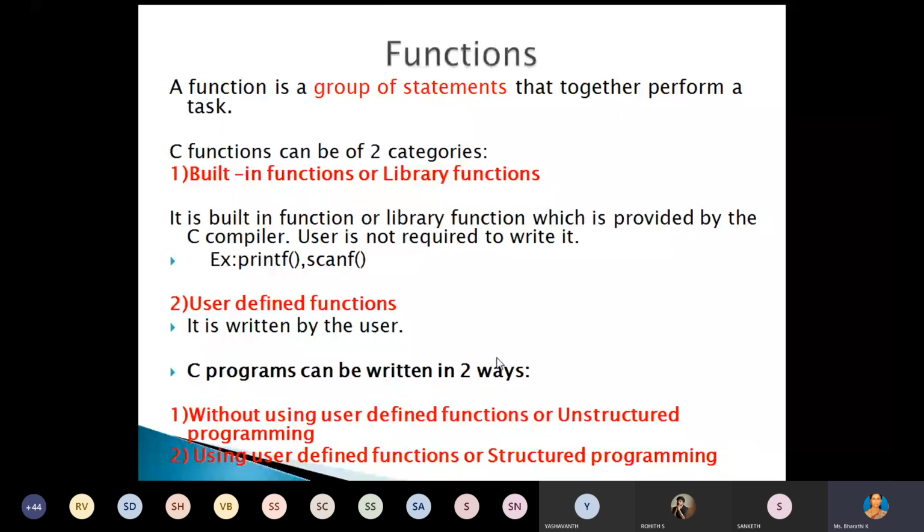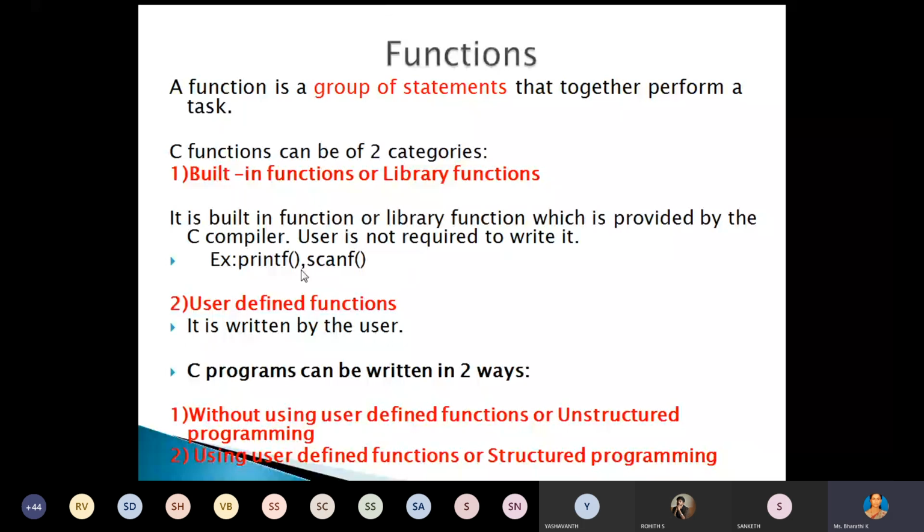For example, printf and scanf, these two functions are defined under the header file stdio.h. We are using those functions, we are just passing the parameters. For printf we are passing the parameter, and for scanf, which is used to read data from the keyboard, we are also passing parameters. We are not writing the code for printf and scanf. We are just using those functions, which we call built-in or library functions.